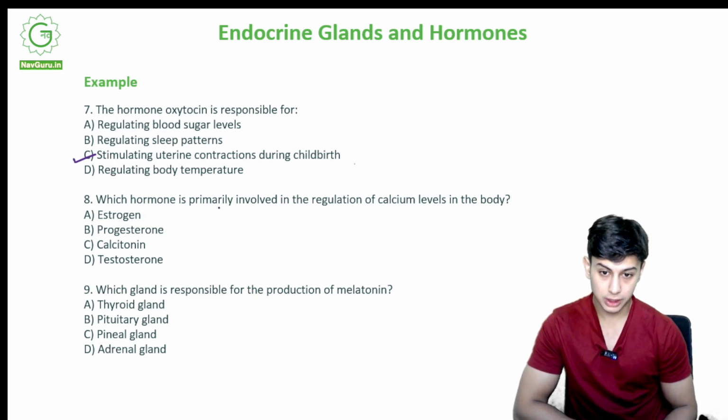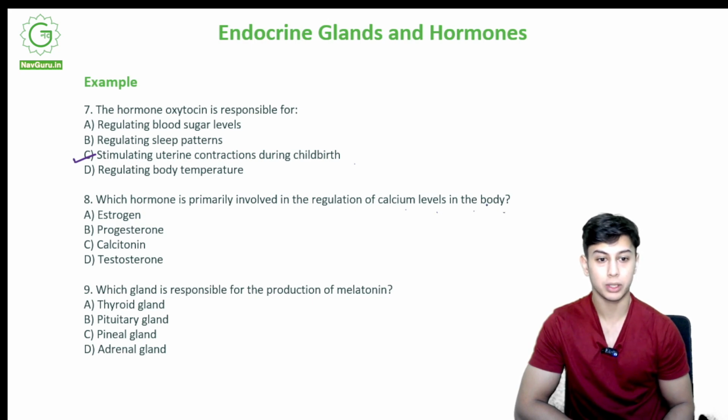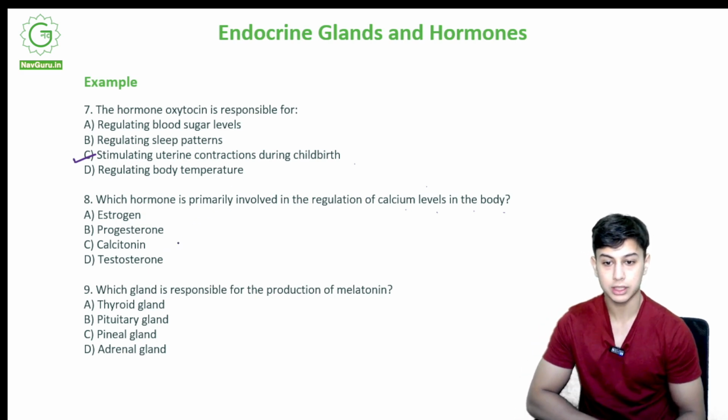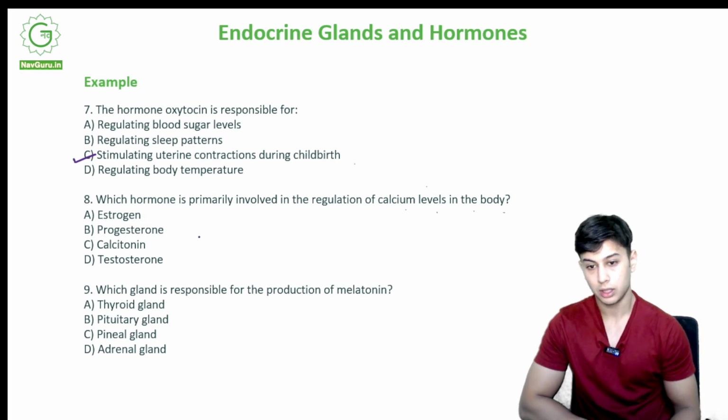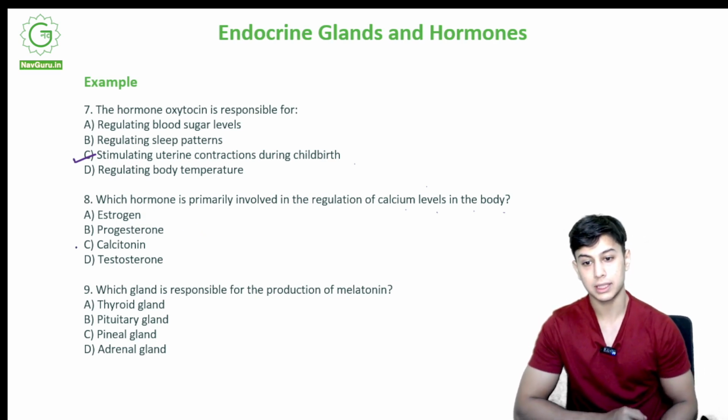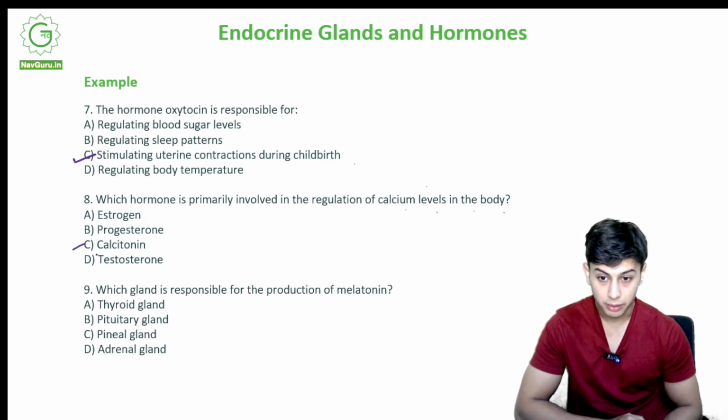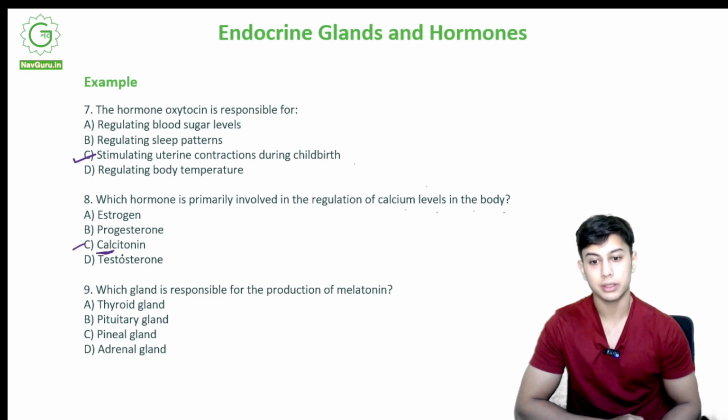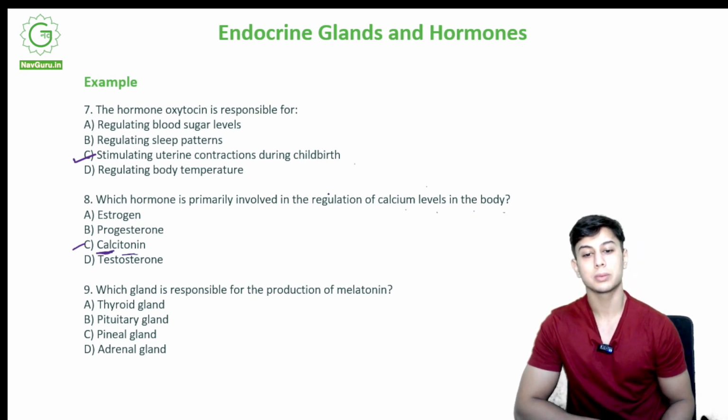Which hormone is primarily involved in the regulation of calcium levels in the body? Regulation of calcium levels. Estrogen, progesterone, calcitonin or testosterone. Correct option is option C, calcitonin. You can see from the name, calcium, calcitonin. This is the one that is responsible for regulation of calcium levels.